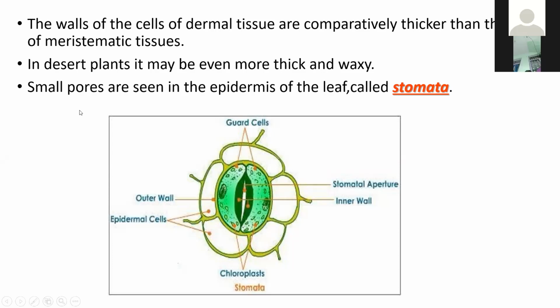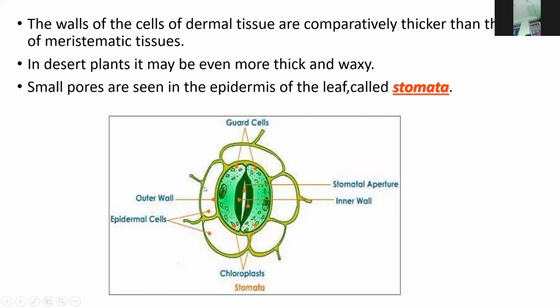And the third one is small pores seen in the epidermis of the leaf. It is called the stomata. What is the function of stomata? They help in the process of photosynthesis and gaseous exchange.